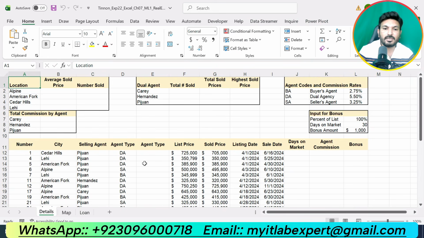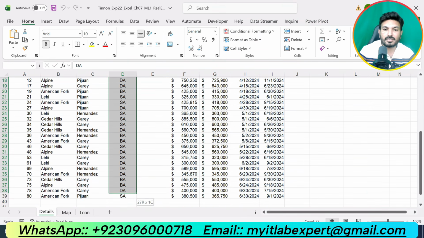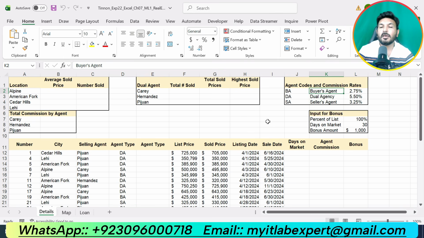So now you can see that we have agent codes in column D. But we are supposed to switch these codes to their complete description. Like for DA, we are supposed to switch this to dual agency. For SA, we switch this to seller agent. For BA, we are supposed to switch this to buyer agent. So for this purpose, we are supposed to use a SWITCH function.